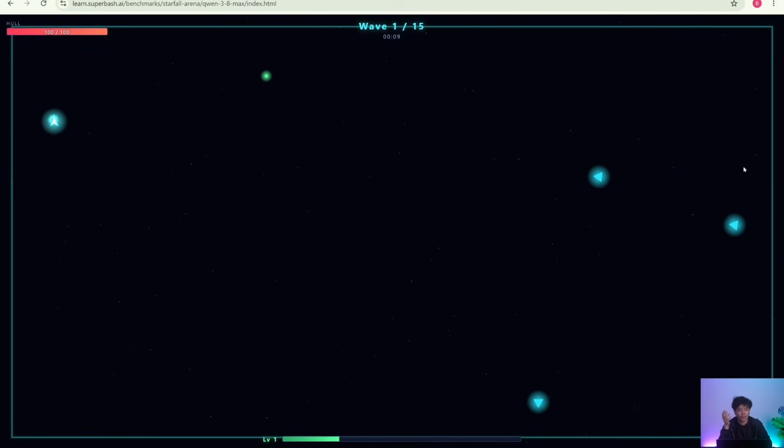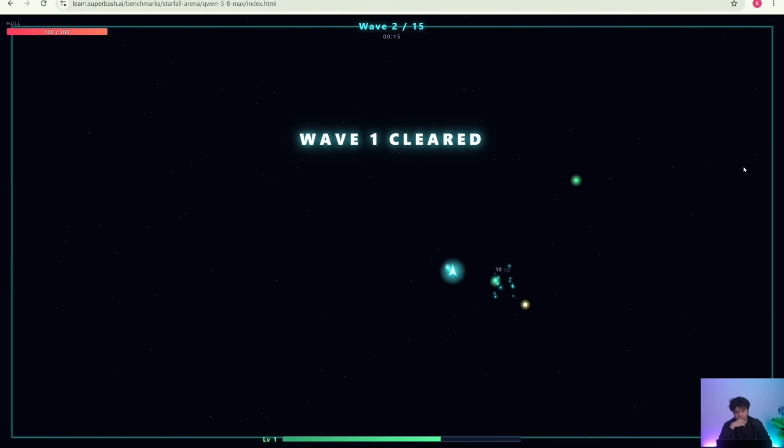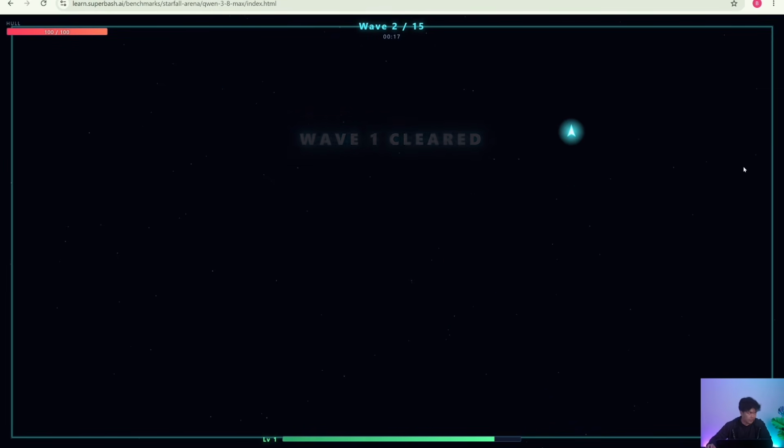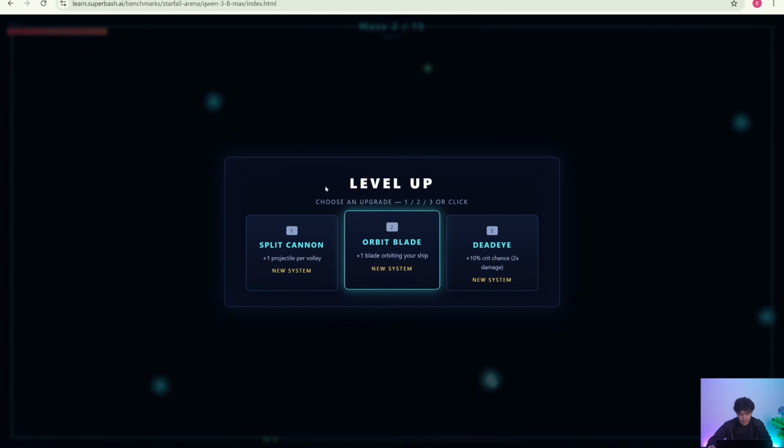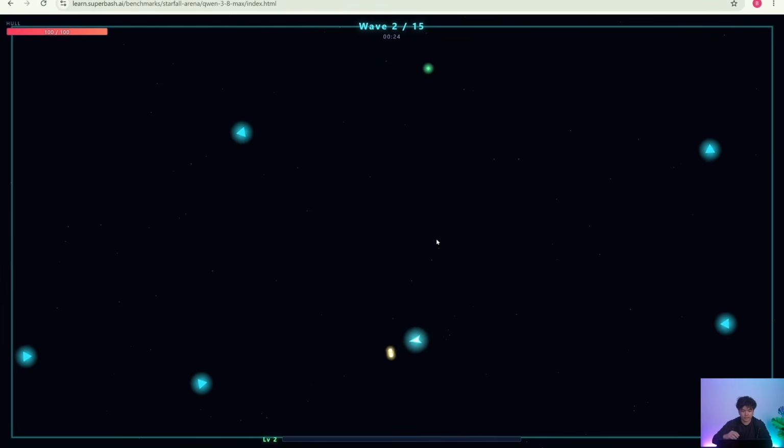game, we also incorporated a simple player progression mechanics. So we can pick up these green orbs after we've slain these enemies to level up. You can see in the bottom there we have a level 1, and I think after we get to every level, there we go, we have upgrade selection. So what do we go for here? Projectile per volley. That seems cool.